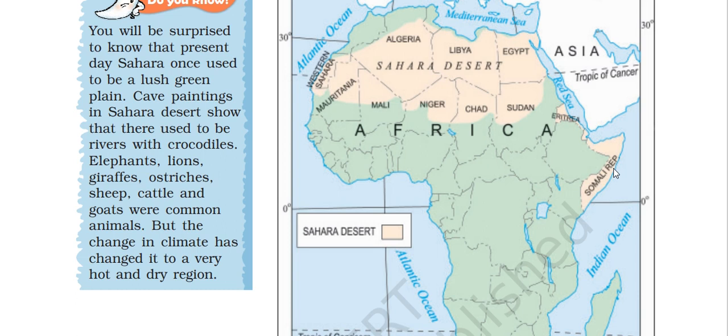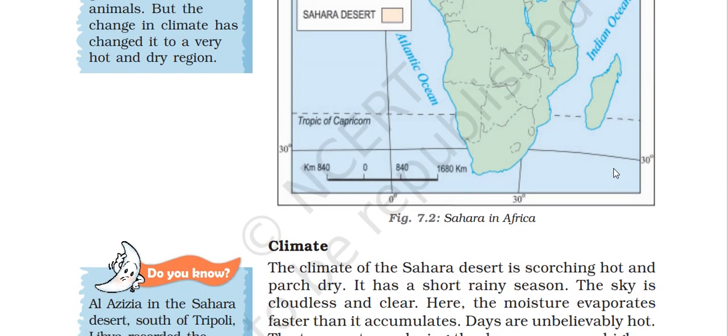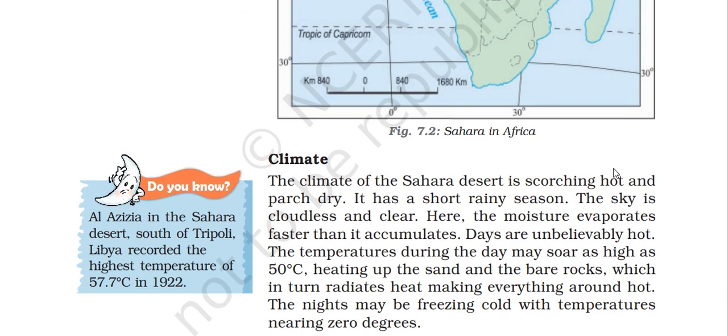Western Sahara. You will be surprised to know that the Central Sahara once used to be a large green plain. Cave paintings in the Sahara show that there used to be a river with crocodiles, elephants, lions, giraffes, and ostriches. Sheep, cattle, and goats were common animals. But the change in climate has turned it into a very hot and dry region.